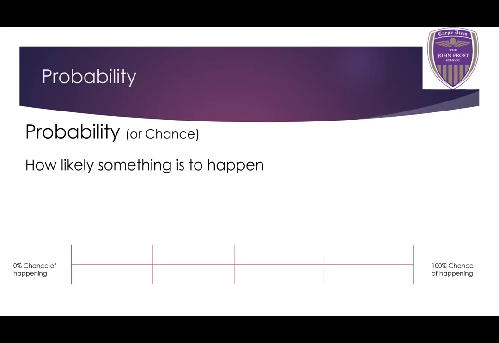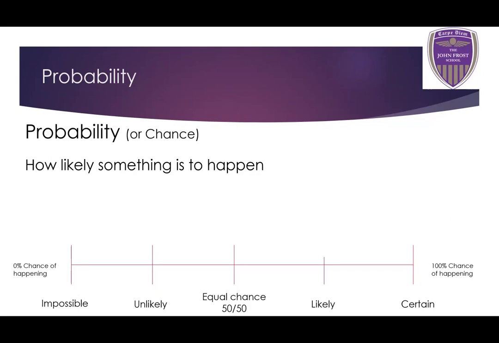The words we associate with this are, starting from the left, if something has a 0% chance of happening, we call that impossible. If it's a bit more likely than impossible, we say it's unlikely. Then if it's halfway, if it's 50-50, we say that's an equal chance. If something is fairly likely to happen, we call it likely. And if something is guaranteed to happen, we use the word certain.